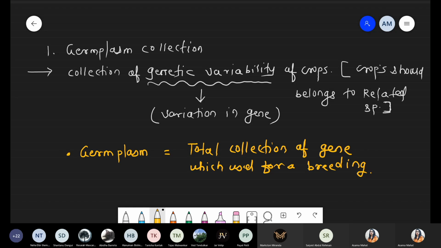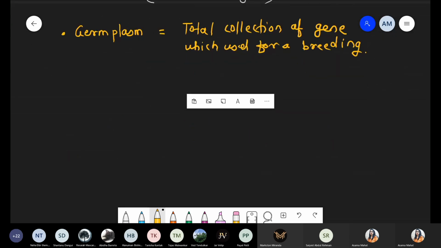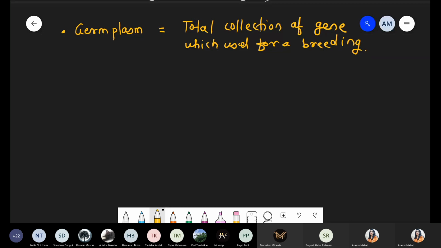So for example, I'm taking one example of how that gene, how that quality is predicted and selected. Suppose we want to form a superior quality plant species. Here there is a parent one, for example parent A, and here we are talking about parent B. These are two different crop species, but they are related to each other.